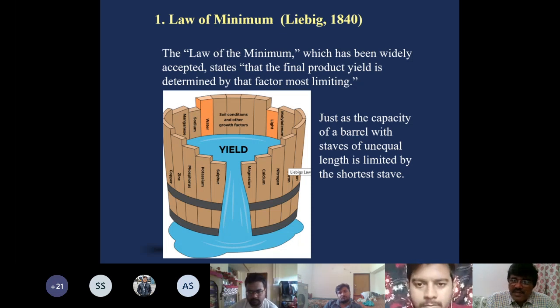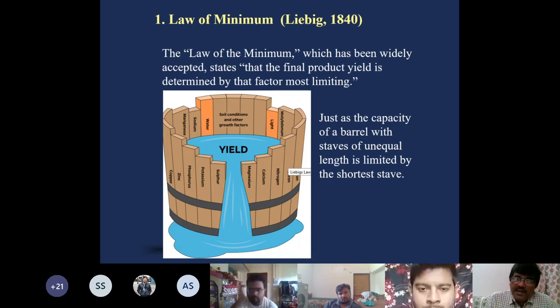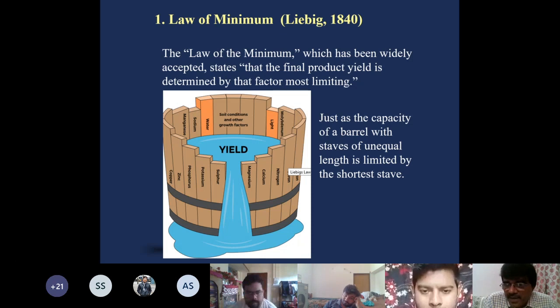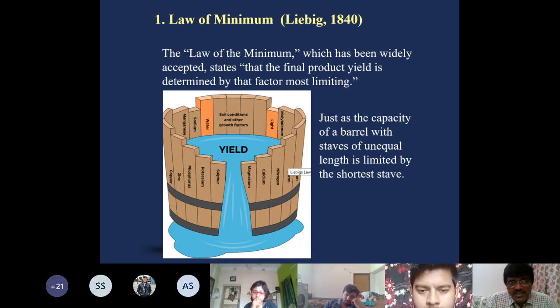The nutrient which is present in the lowest or least amount will decide the use of other nutrients, or will be the main determining factor of growth or yield. This is the law of minimum. A barrel is a kind of container where these European people make beer.